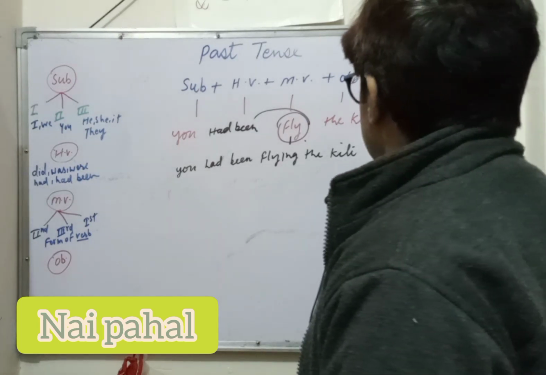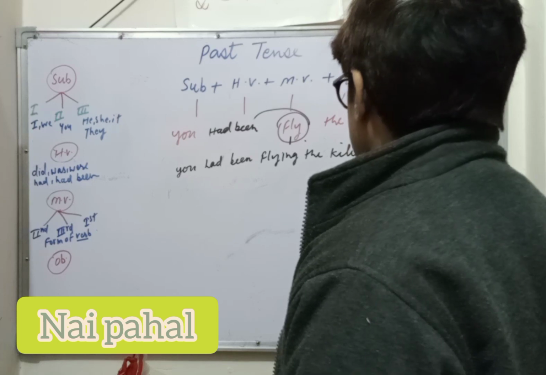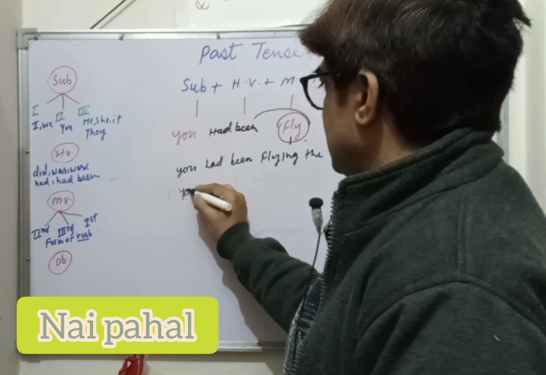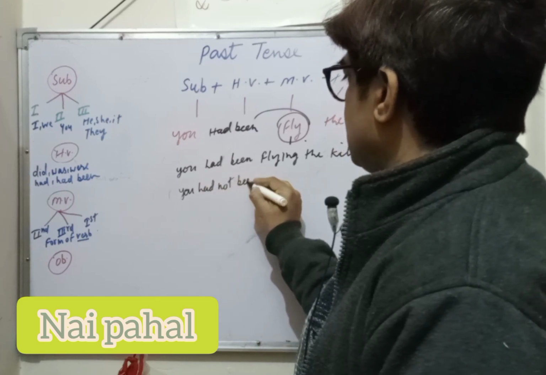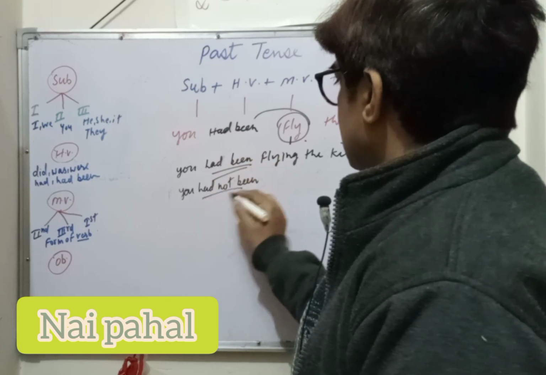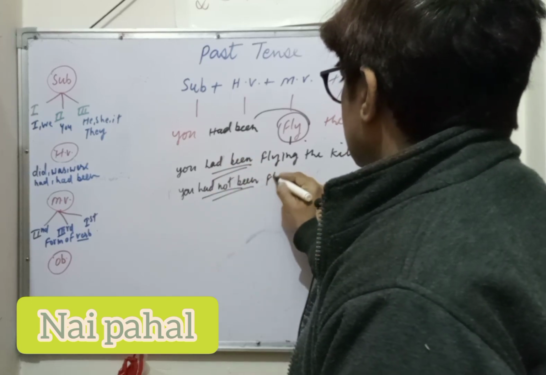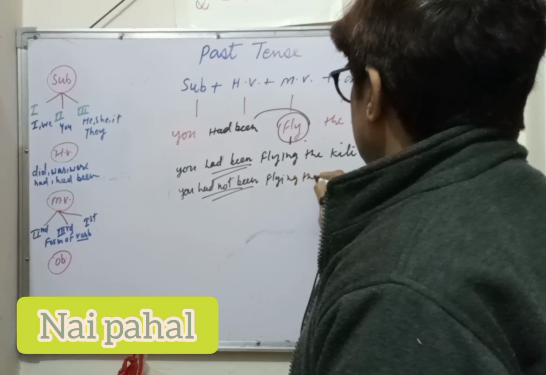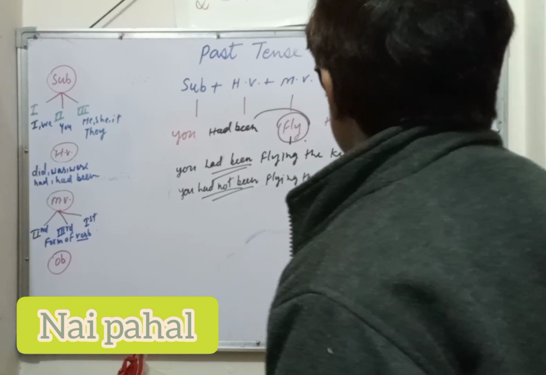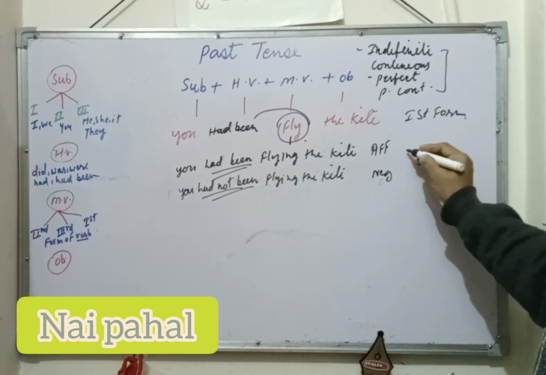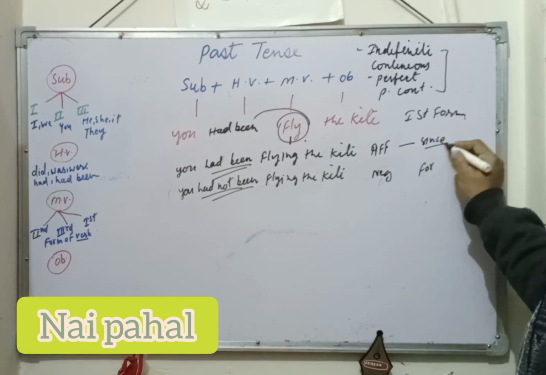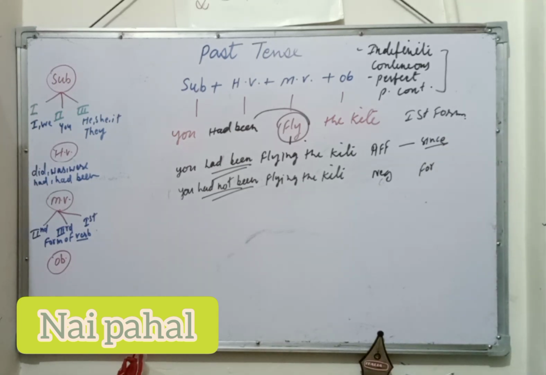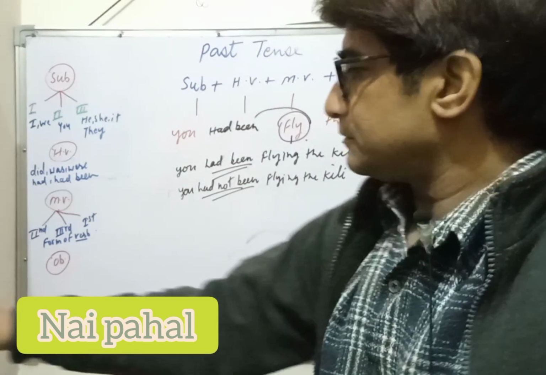Negative sentence, look at there: you had not been flying the kite. The changes are there. If you want to mention the time here, you can apply since or for. Since is for a point of time, for is for a period of time. Okay, now student, that is a simple method.